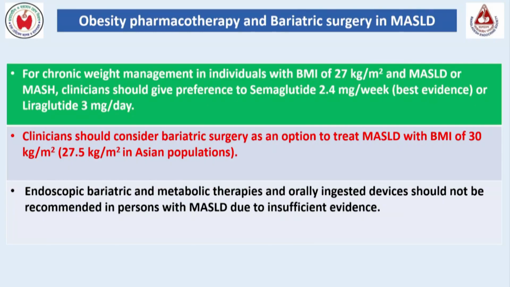Obesity pharmacotherapy and bariatric surgery are very important. When the patient presents with BMI more than 27 kg per meter square with MASLD, you should try a GLP-1 receptor agonist: semaglutide 2.4 mg is the maximum dose, or liraglutide 3 mg per day. But when BMI is more than 30, or 27.5 for Asians, you can suggest bariatric surgery.